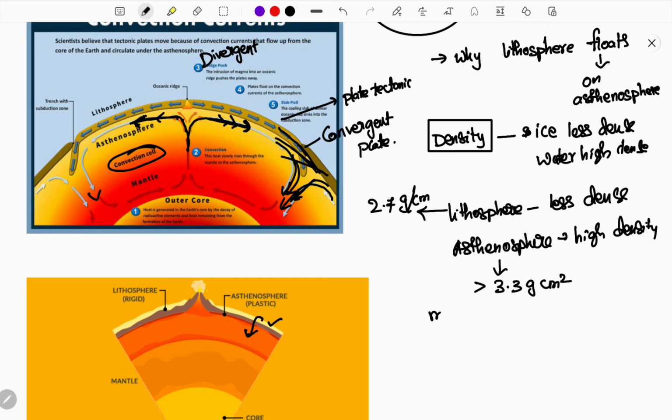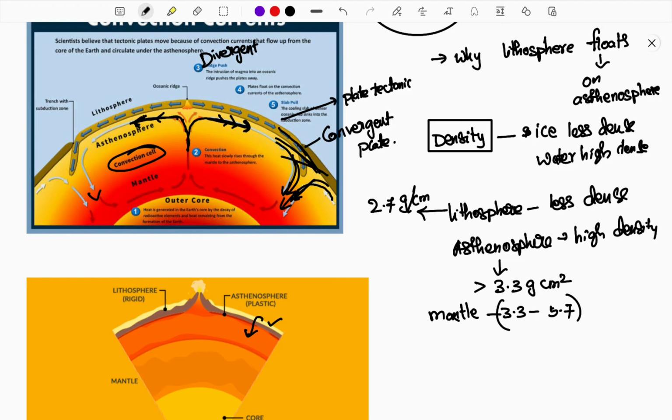For the mantle, the density varies from 3.3 to 5.7. As you go slowly inside the earth, you experience higher density. So obviously the asthenosphere is in a liquid state but has high density, and that is why we float on the so-called lithosphere. If not so, we would have never experienced volcanoes, earthquakes, human existence, mountains, everything.